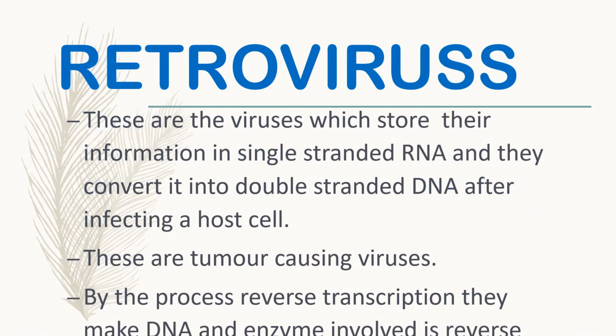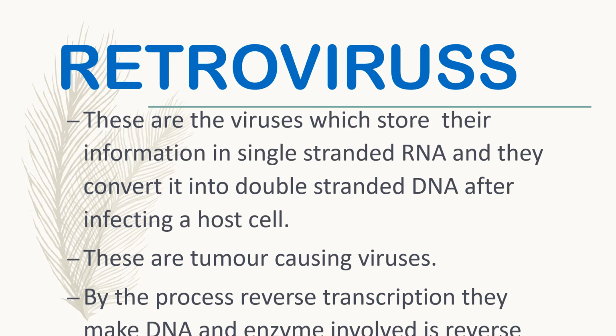These are the viruses which carry single stranded RNA. Okay, the viruses having single stranded RNA as a genetic material are called retroviruses. And they are capable of converting it into double stranded DNA after infecting a host cell.